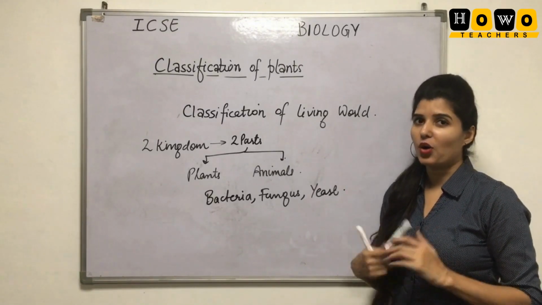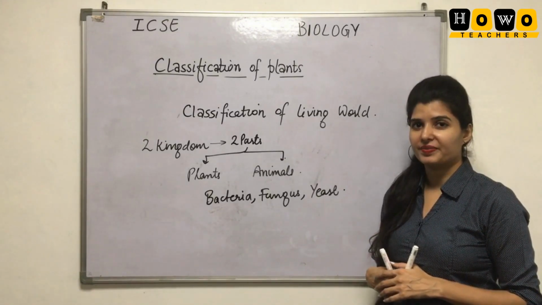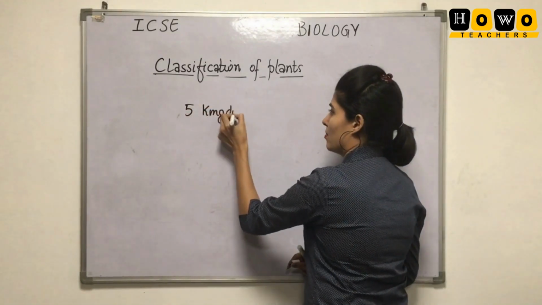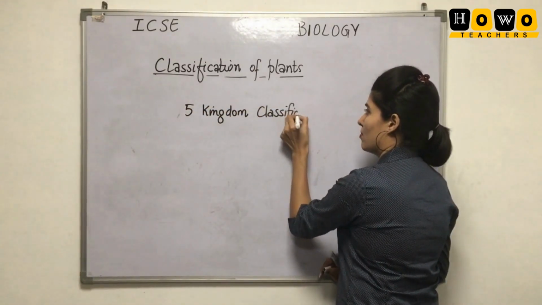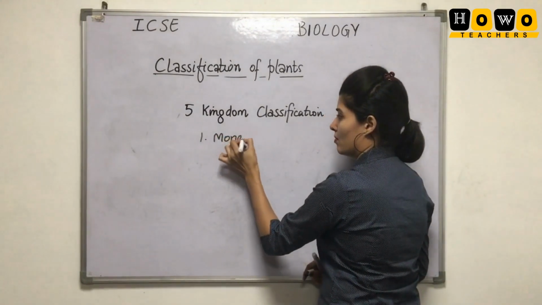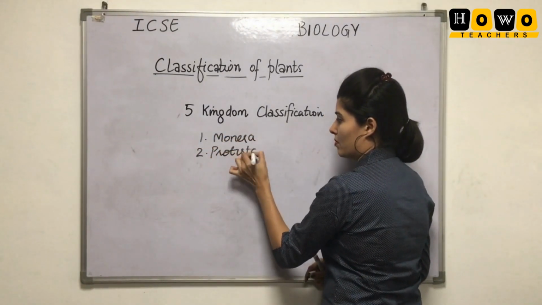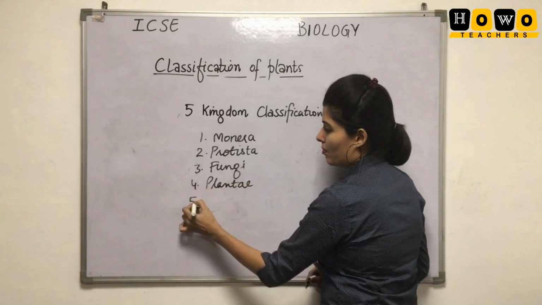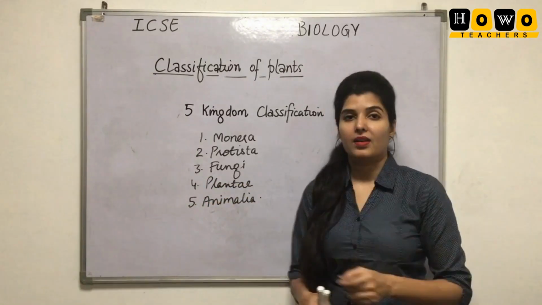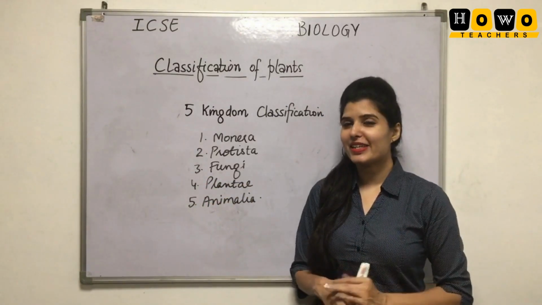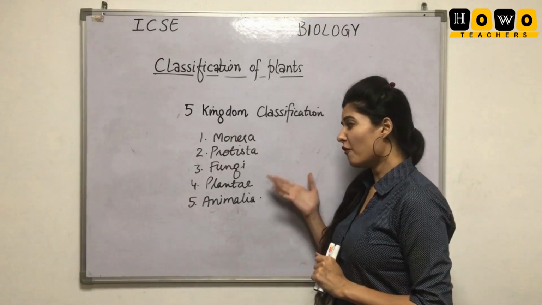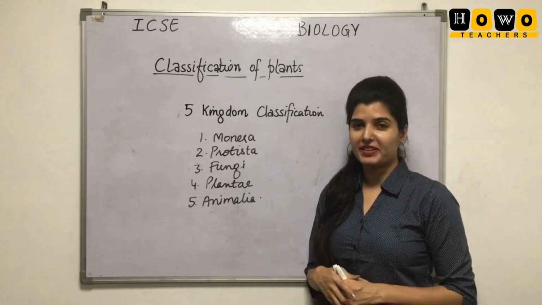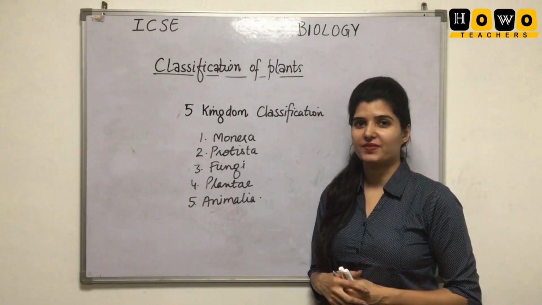Let us see what all five parts were there. Now let us see the characteristics of all these five kingdoms of classification.